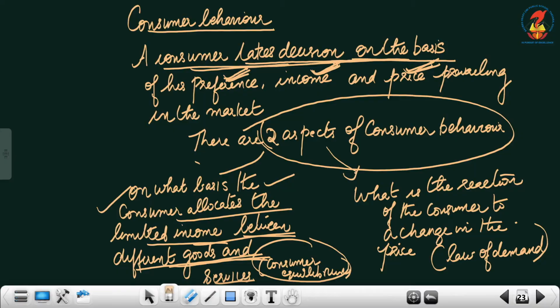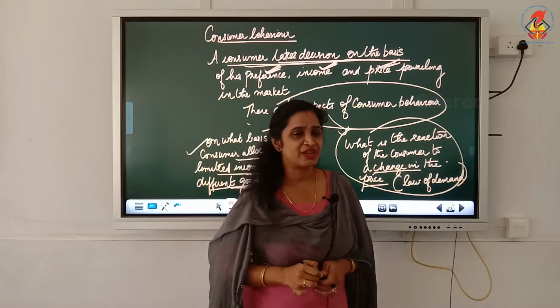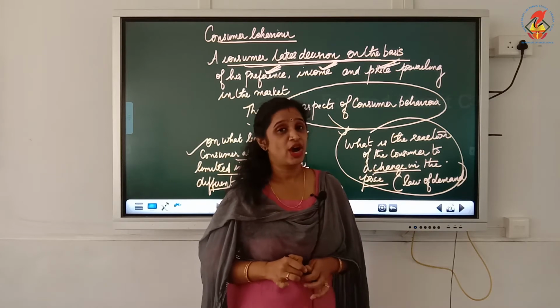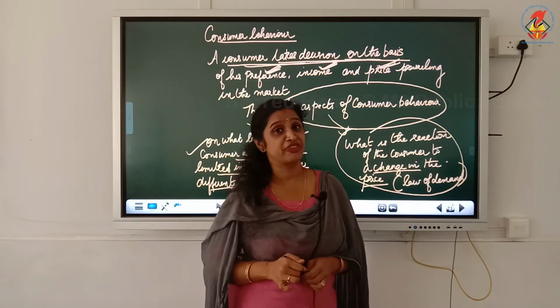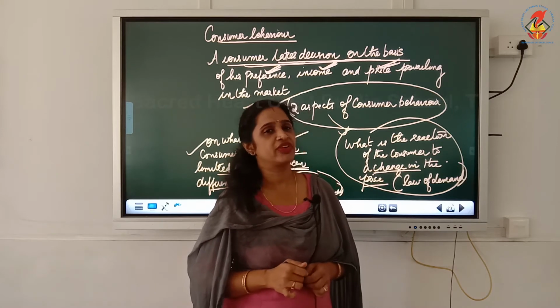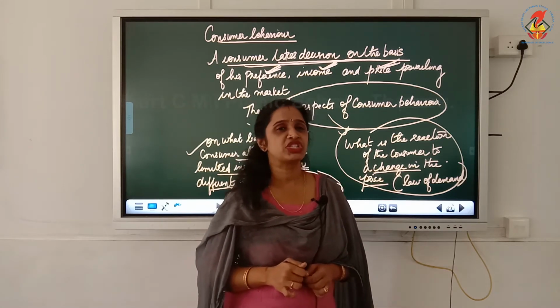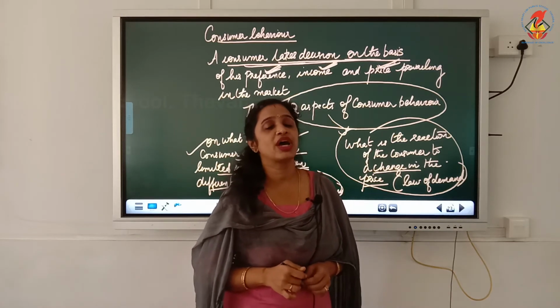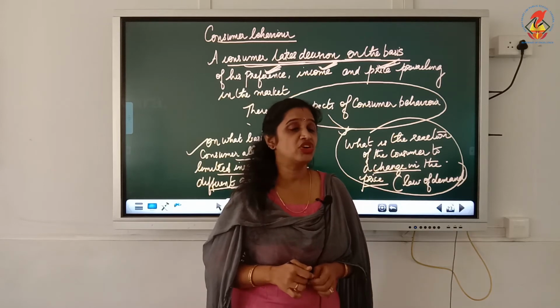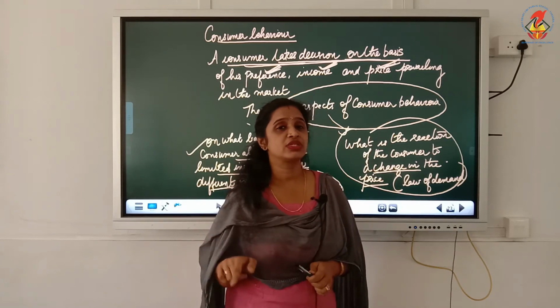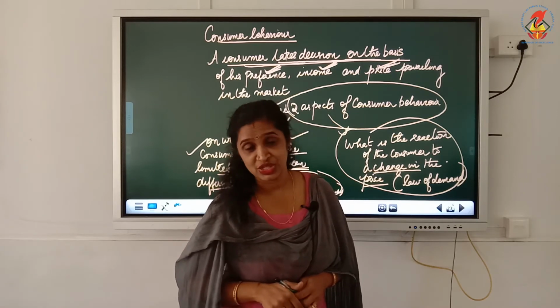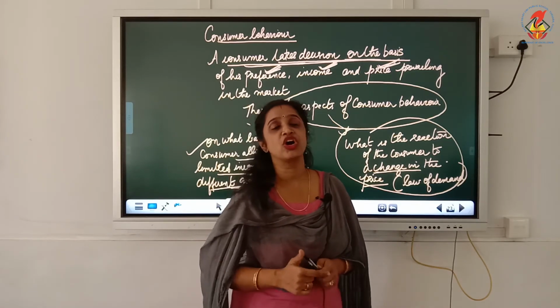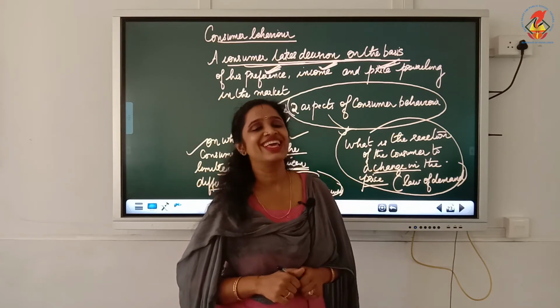Now the next important factor: what is the reaction of the consumer to a change in the price? You are very particular about the price, isn't it? Based on that price you may change your preference also. Just remember the example I gave in the first chapter. You are going to a shop to buy a mobile. Actually you wanted to buy a mobile worth 20,000, but you have only 15,000. So you change your preference from a mobile of 20,000 to a mobile worth 15,000. Based on the price you are changing your preference because of your limited income.